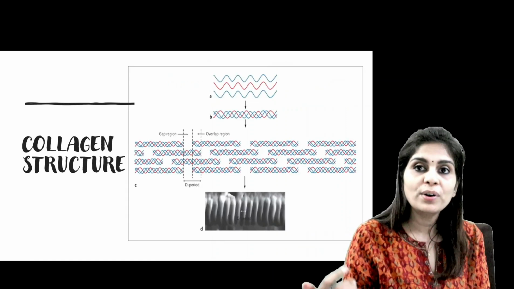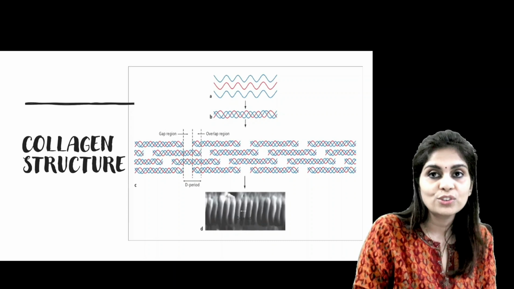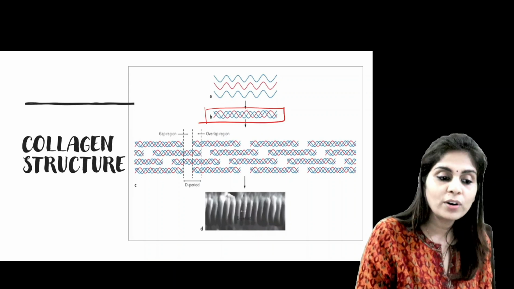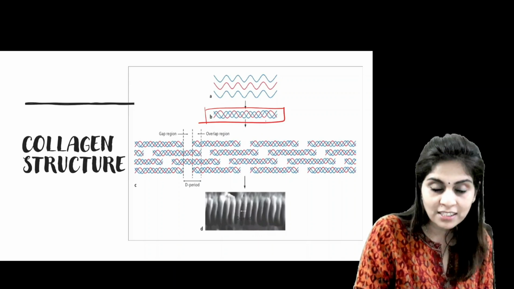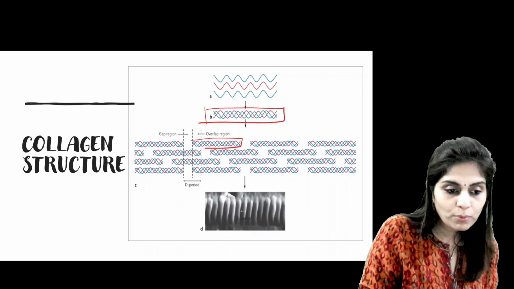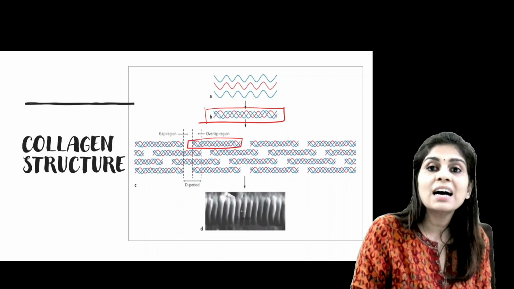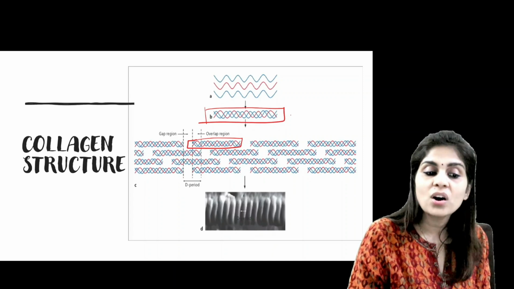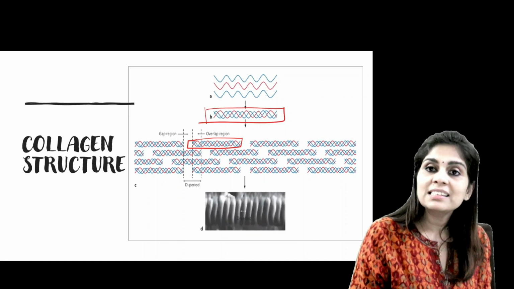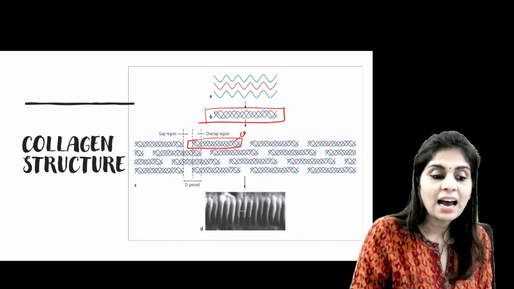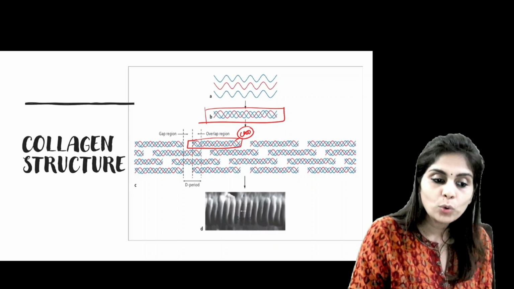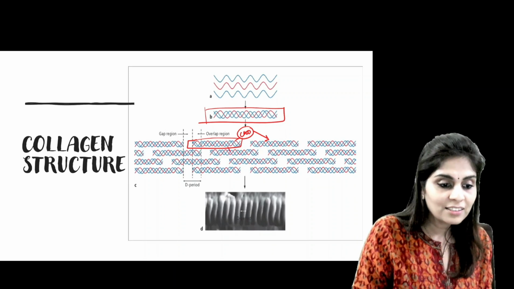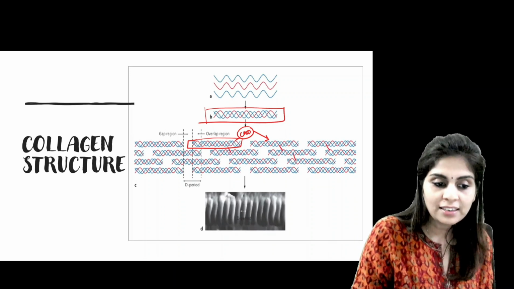Because carbohydrates are hydroxyaldoses or ketoses, they also form hydrogen bonding. So this tropocollagen is stabilized by hydrogen bonding formed between individual polypeptide chains. In all these tropocollagens, some of the hydroxylysyl residues would have undergone oxidation by lysyl oxidase. This lysyl oxidase converts the amino group of lysine to an aldehyde group. And this aldehyde group forms aldimine linkage with adjacent tropocollagen residues, and these cross linkages add additional tensile strength to